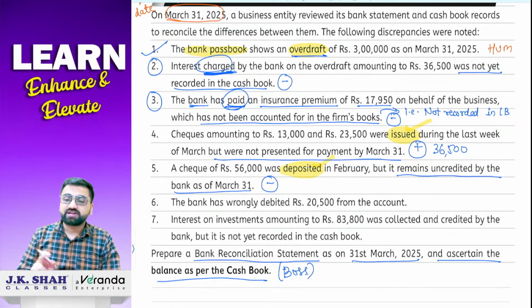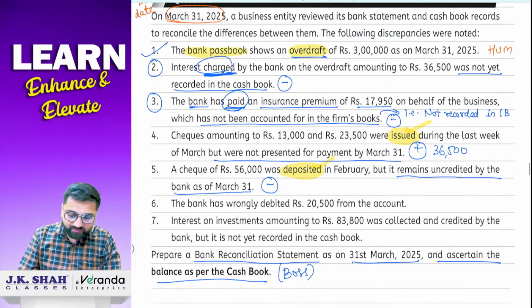Understood? So see, I have already told you that there is a trick here. So we can know prior में ही कि issued का exactly opposite deposit आएगा. कोई भी sum आने दो, या deposited मिल गया तो issued उसका opposite होगा. Okay? Very good. Next, point number 6.